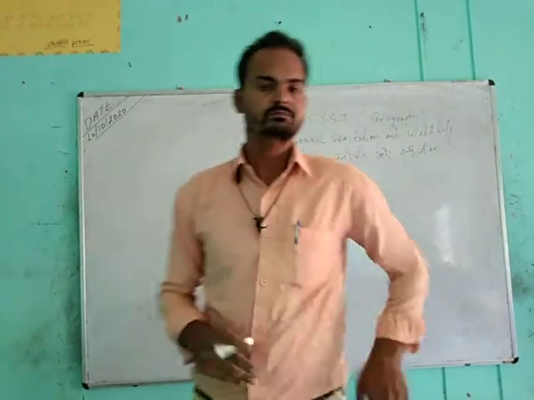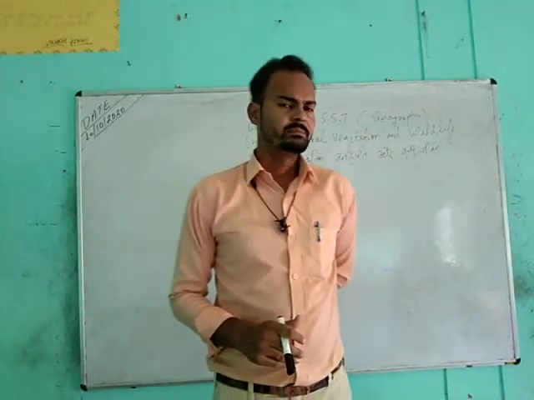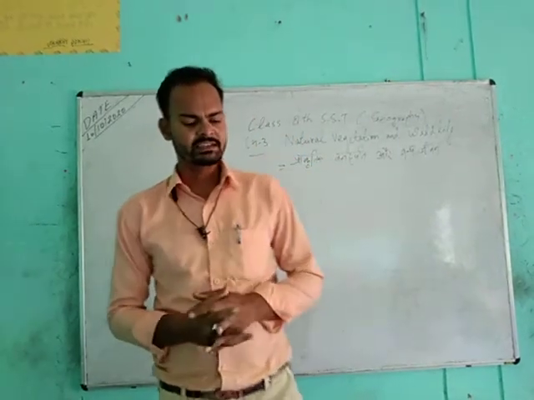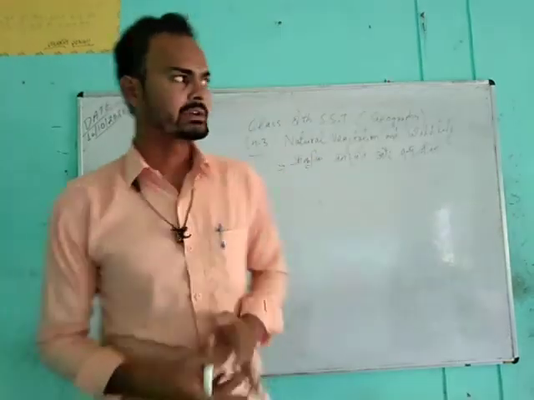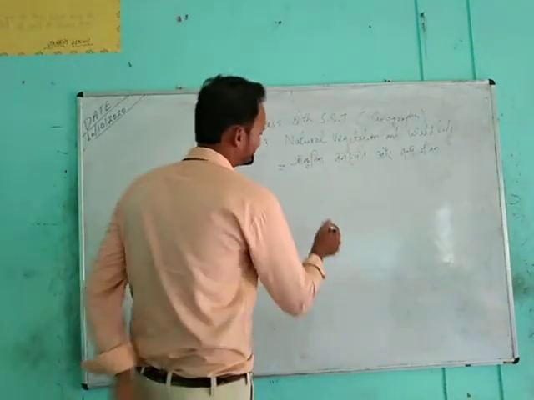types of animals, birds and insects and other living beings living in our earth's biosphere. What is biosphere, students?